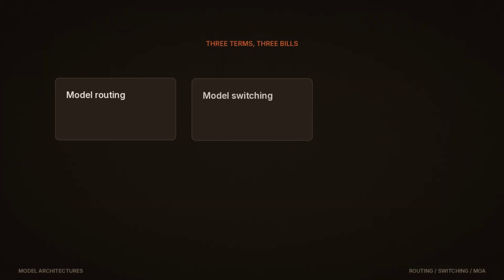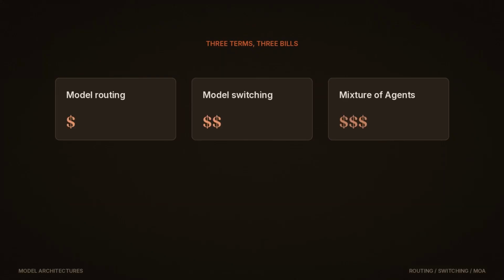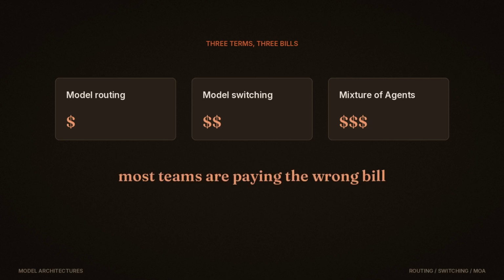Model routing, model switching, and mixture of agents are three different architectures with three different price tags, and because teams use the names interchangeably, most of them are paying the wrong bill. Let's separate them once, cleanly. Here is what the confusion costs.